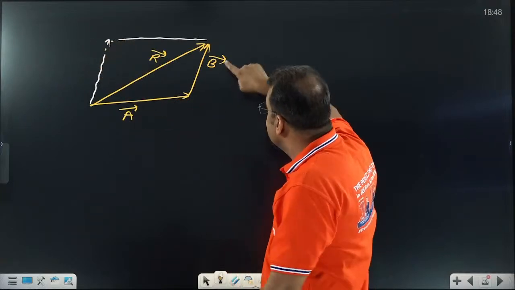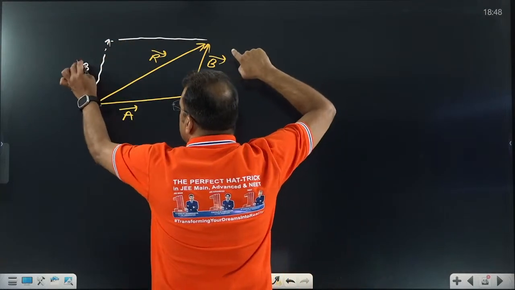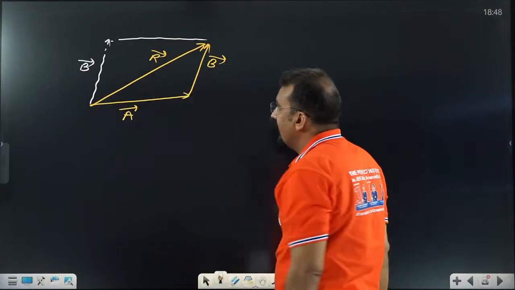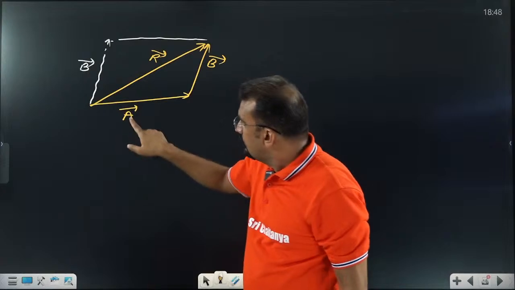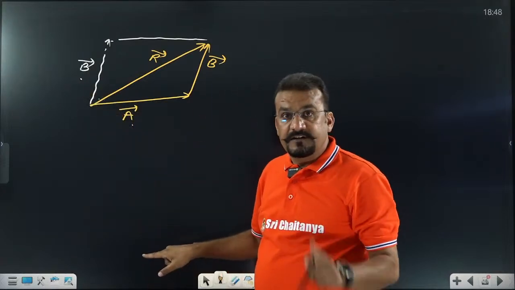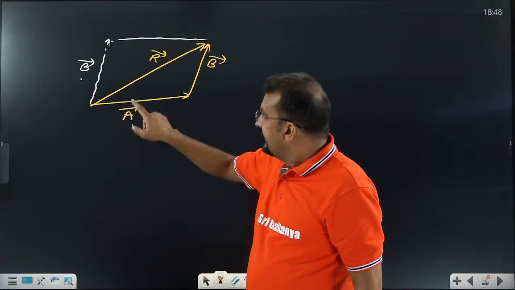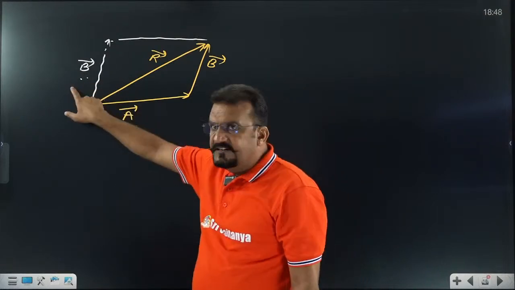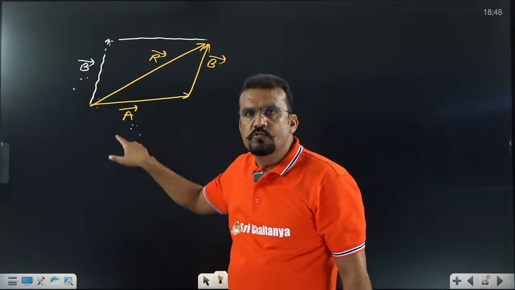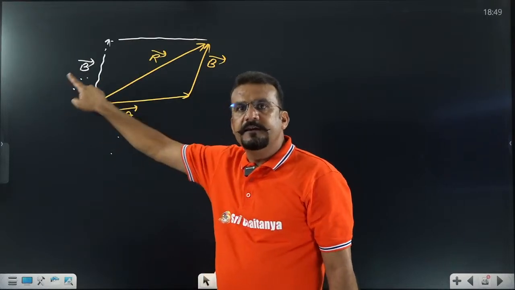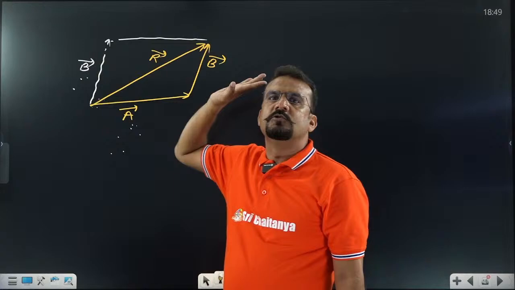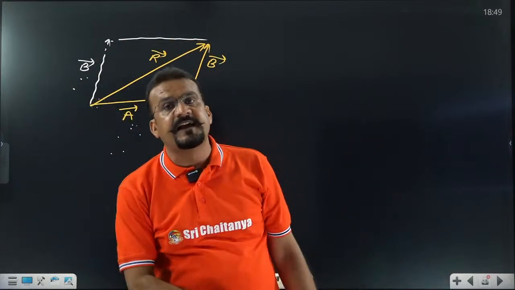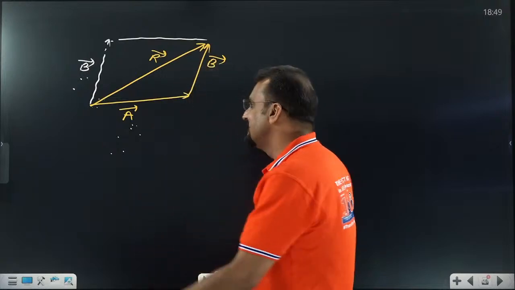How does it become that? This is vector B, this is vector A, and what is this resultant? If two vectors A and B are denoted by two adjacent sides of a parallelogram, then the diagonal passing through that common point always represents vector addition.